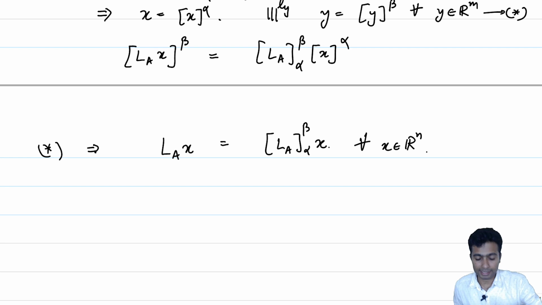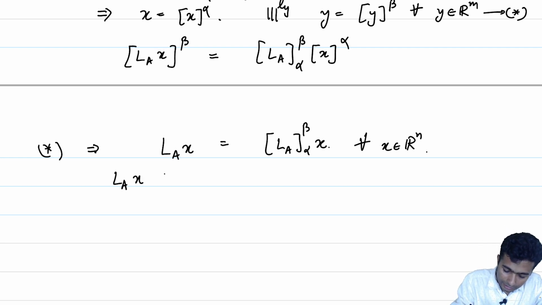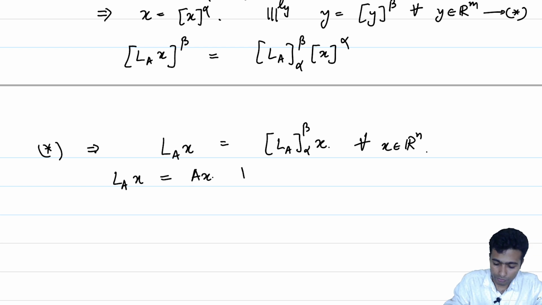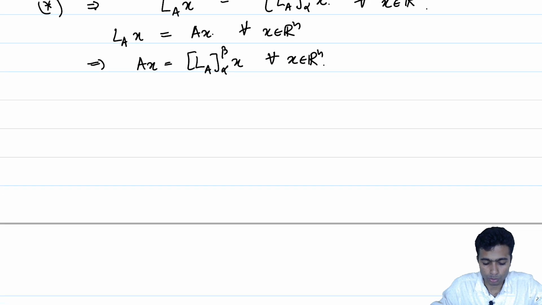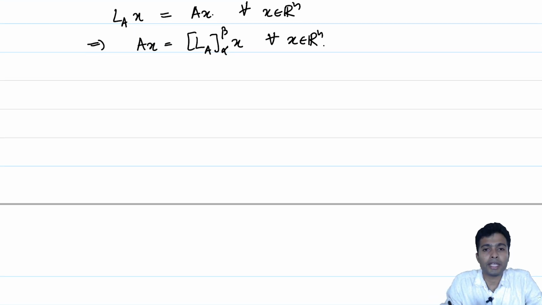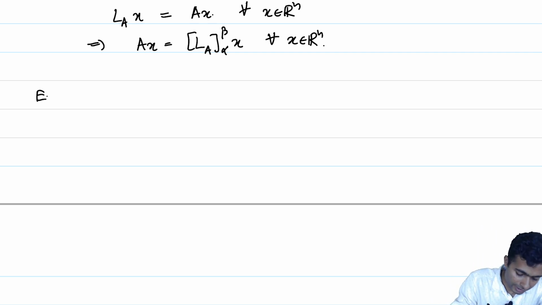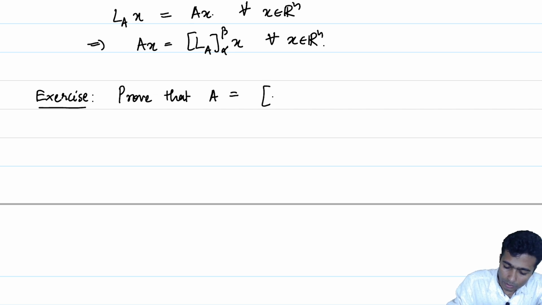But we know exactly what L_A(x) is. L_A(x) is by definition equal to Ax for all x in R^n, which implies Ax is equal to [L_A]_alpha^beta x for all x in R^n. At this point, let me leave it as an exercise to show that the matrix A and the matrix [L_A]_alpha^beta are the same. Exercise: prove that A is equal to [L_A]_alpha^beta. Let me give a small hint.